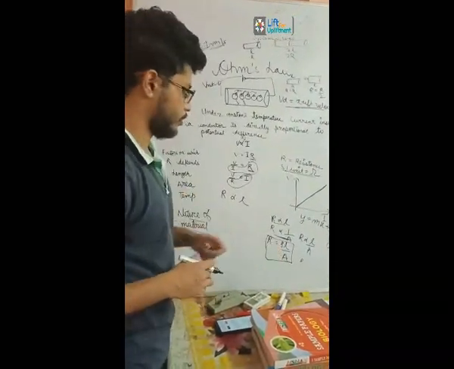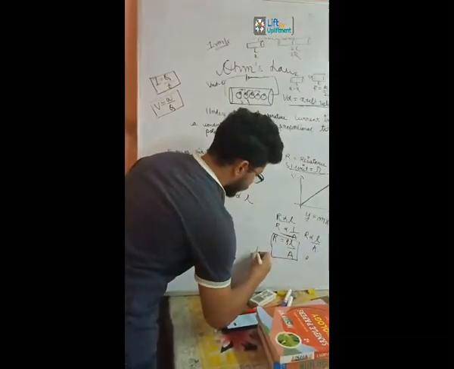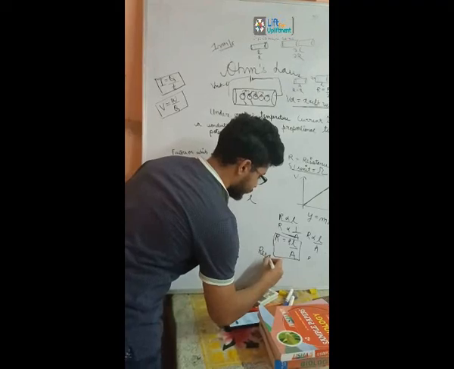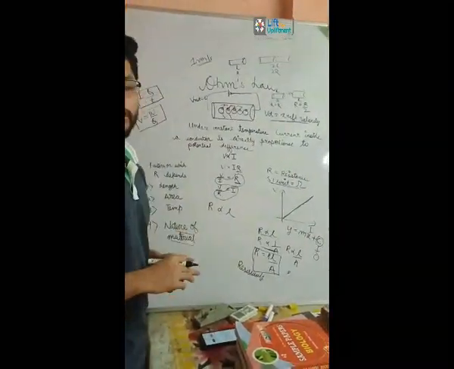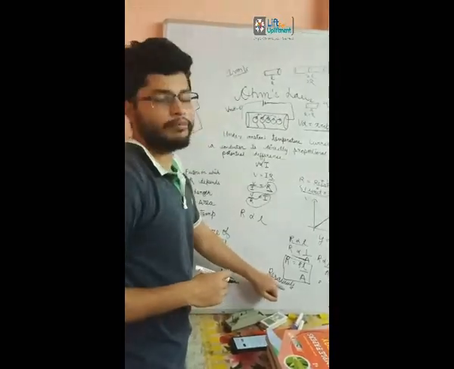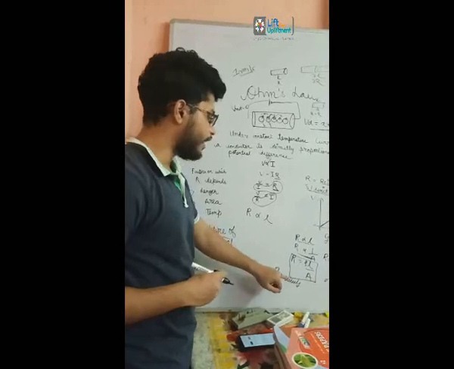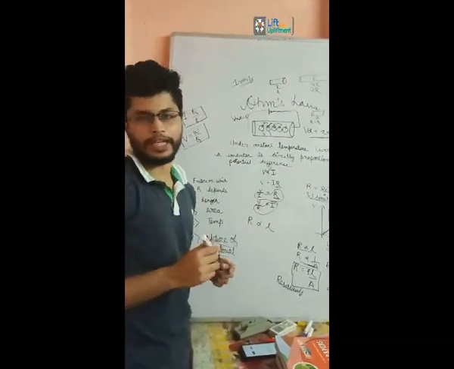What does this rho say? Rho determines a term called resistivity. It's basically the constant of proportionality in this equation. It varies with the nature of the material and with the temperature, so it's different for different materials.